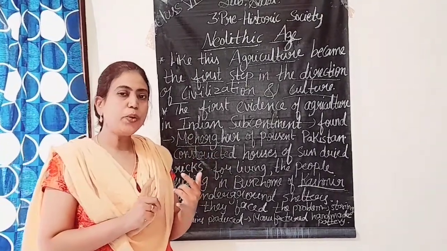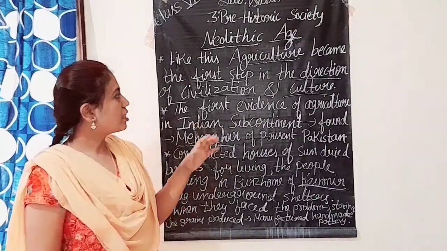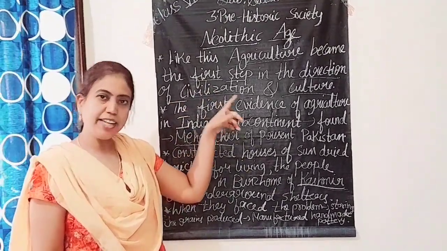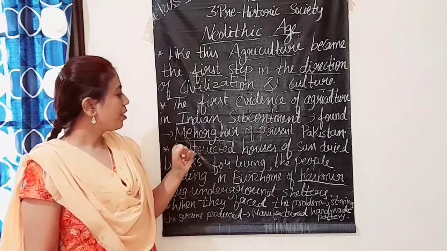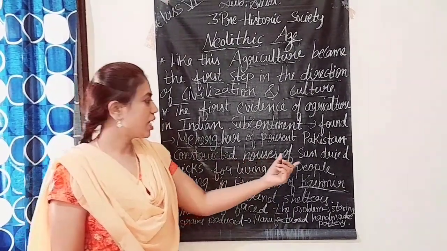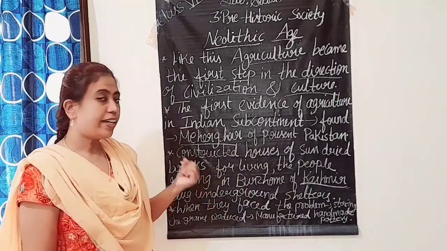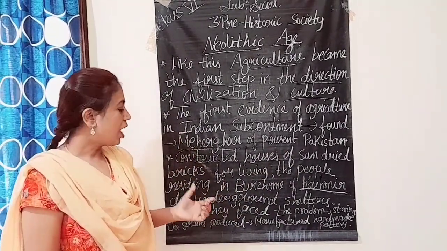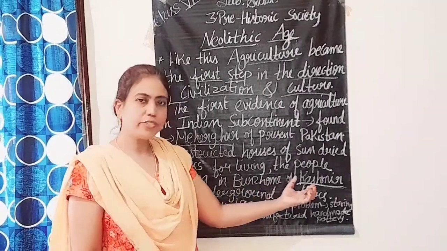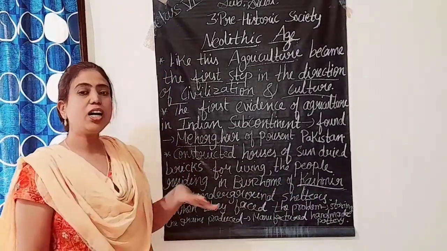People started living at one place, it's like a first step in the direction of civilization and culture. And next, they started to construct houses. Which material did they use? Sun-dried bricks. And also people started to live in underground shelters, which we found in Burzahom of Kashmir.